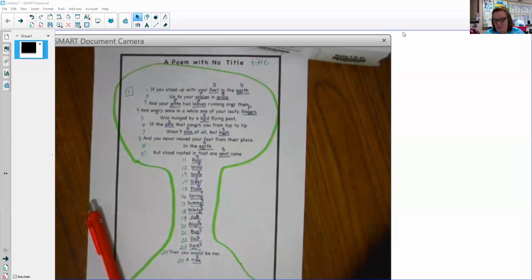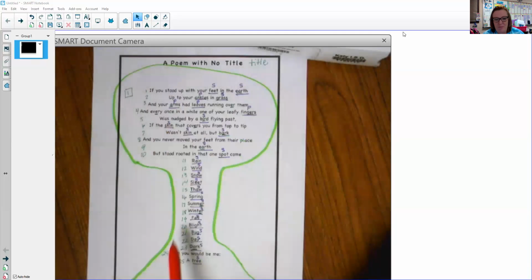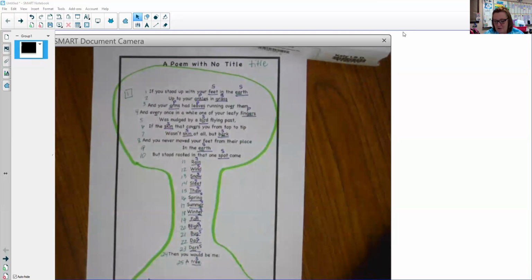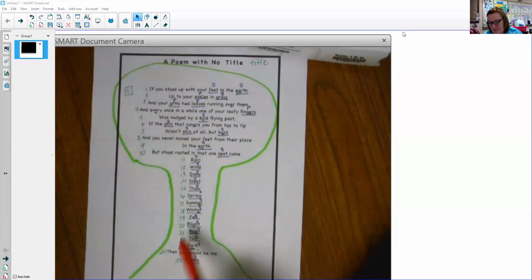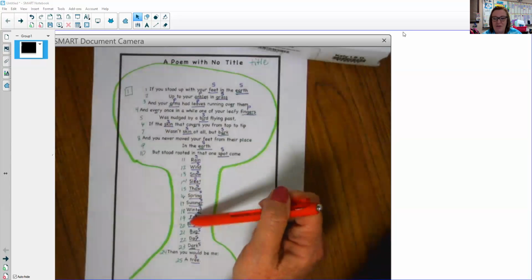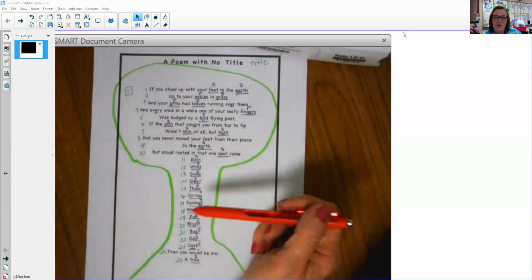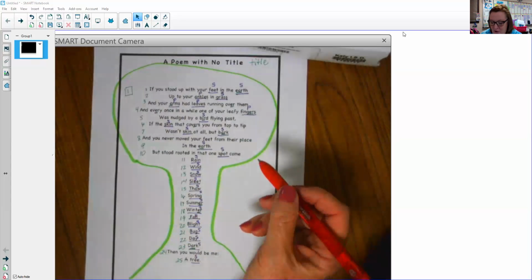So we've looked at this poem for a couple days now, and we've noticed that we do have a title. We call this a shape poem because it looks like the shape of a tree. We found it had one stanza, 25 lines, and we learned there were a lot of singular nouns. We talked about singular and plural nouns: plural meant more than one, and singular meant one.